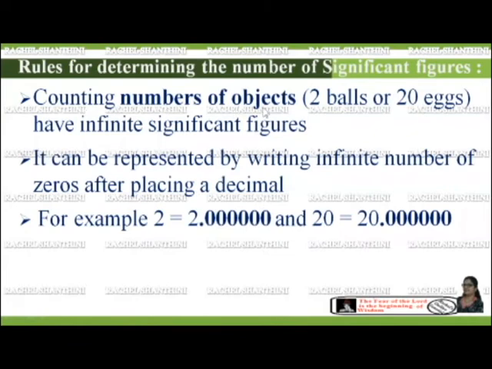Counting the number of objects like 2 balls or 20 eggs have infinite significant figures because these are exact numbers. It can be represented by writing an infinite number of zeros after placing a decimal. For example, we can write 2 is equal to 2 point and so many zeros we can add, and 20 is equal to 20 point. We can add so many zeros after the decimal point.